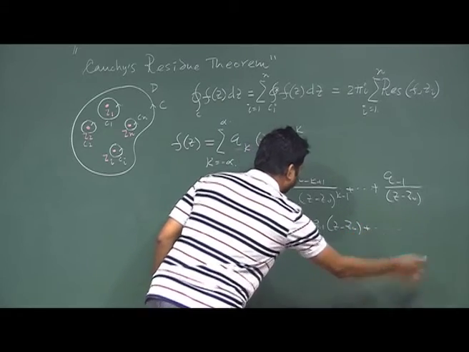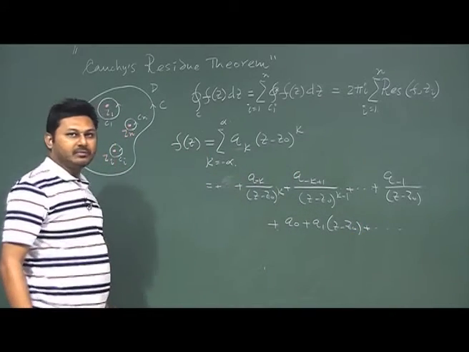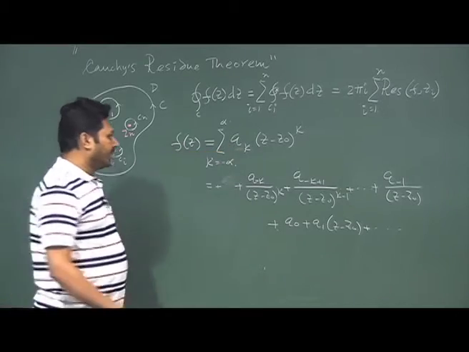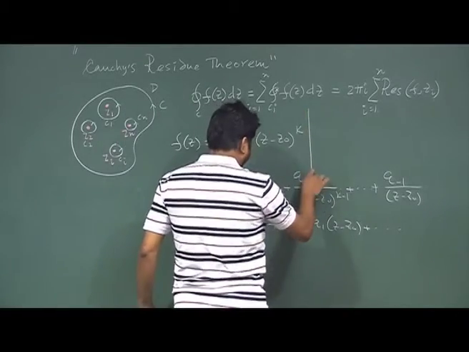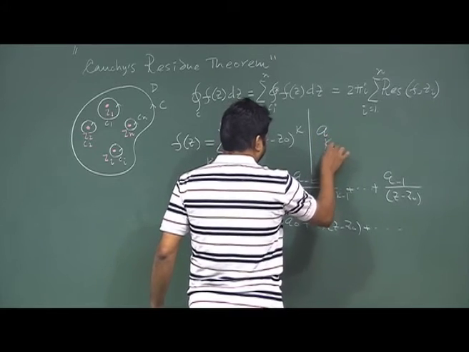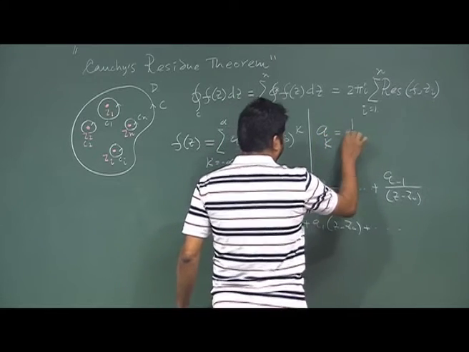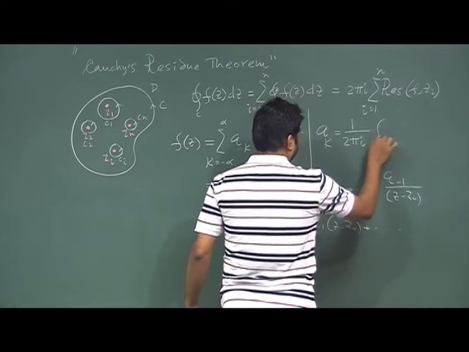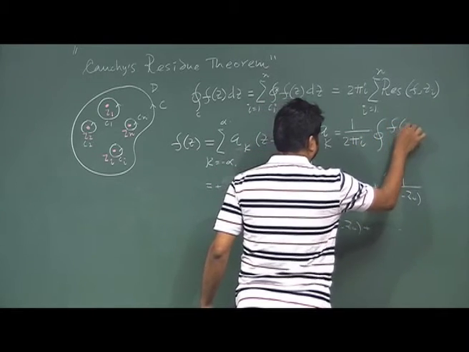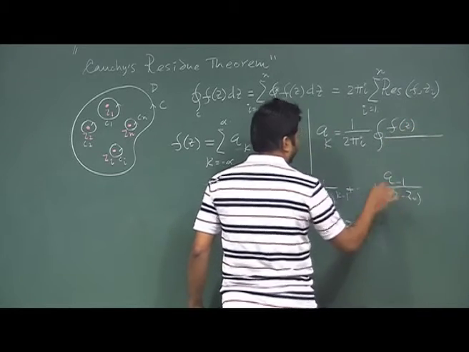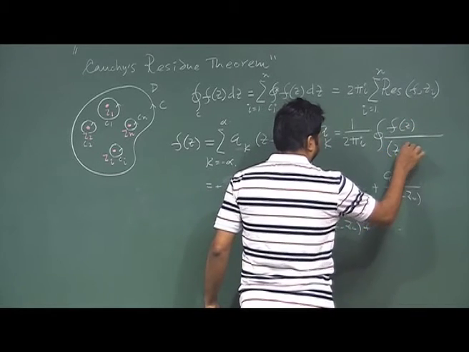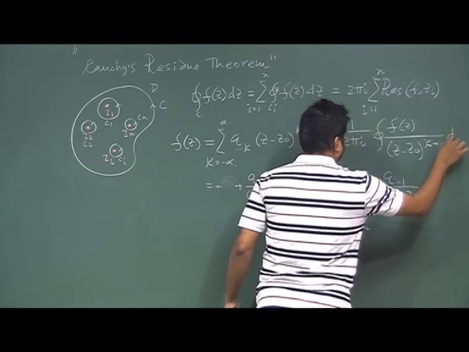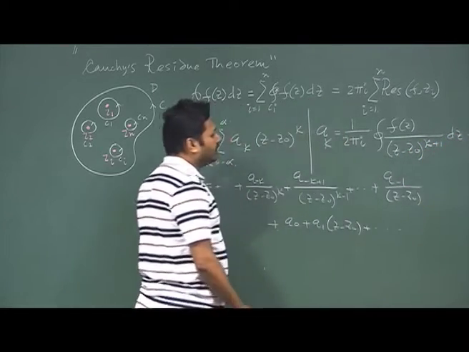I am writing this several times so that you are aware of it. But the important thing is: what is the value of a k? If you remember, a k was 1 by 2 pi i times the integration of f(z) over (z minus z0) to the power k plus 1, dz. That was the value of a k.